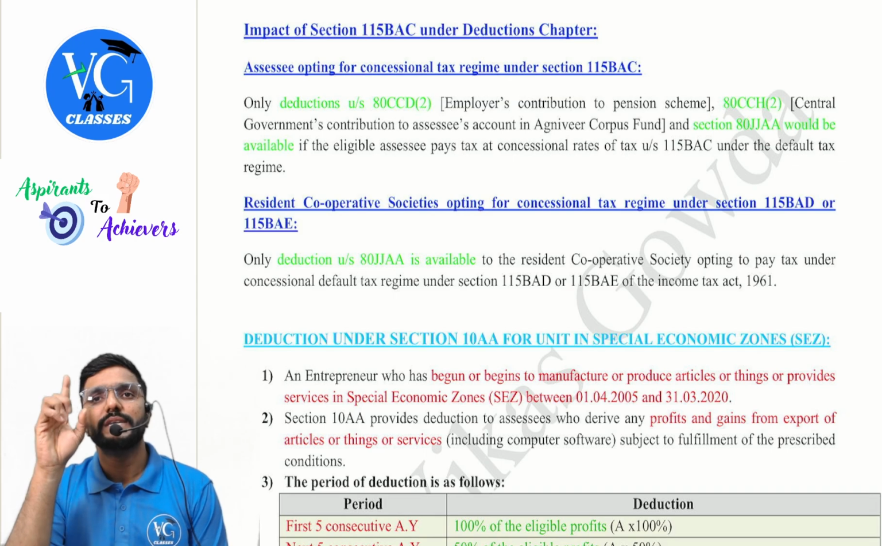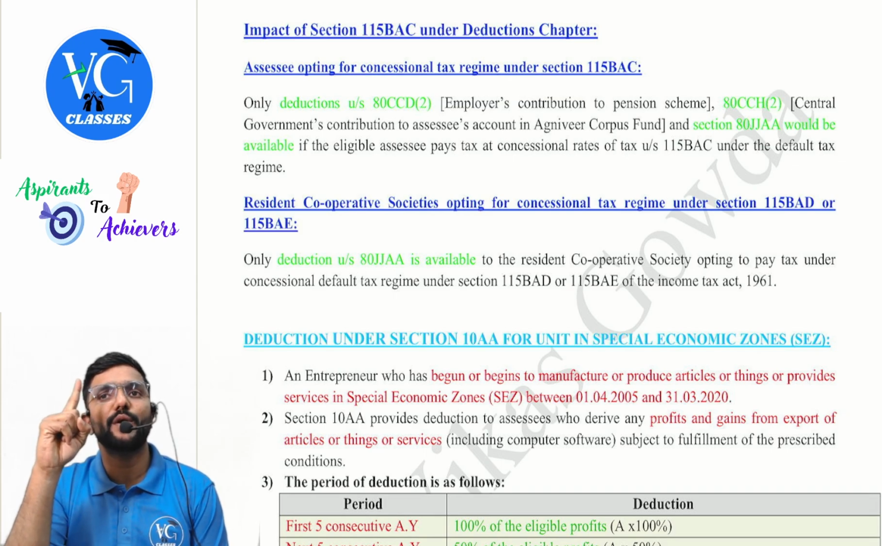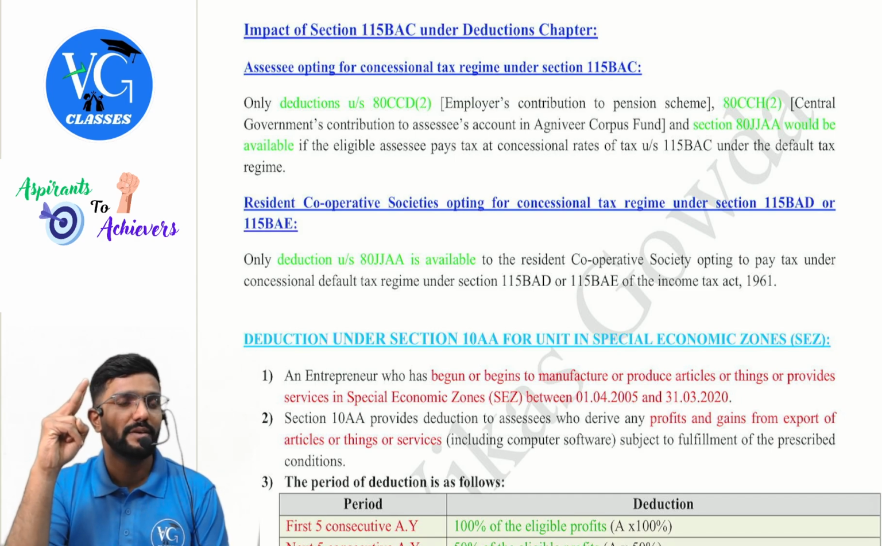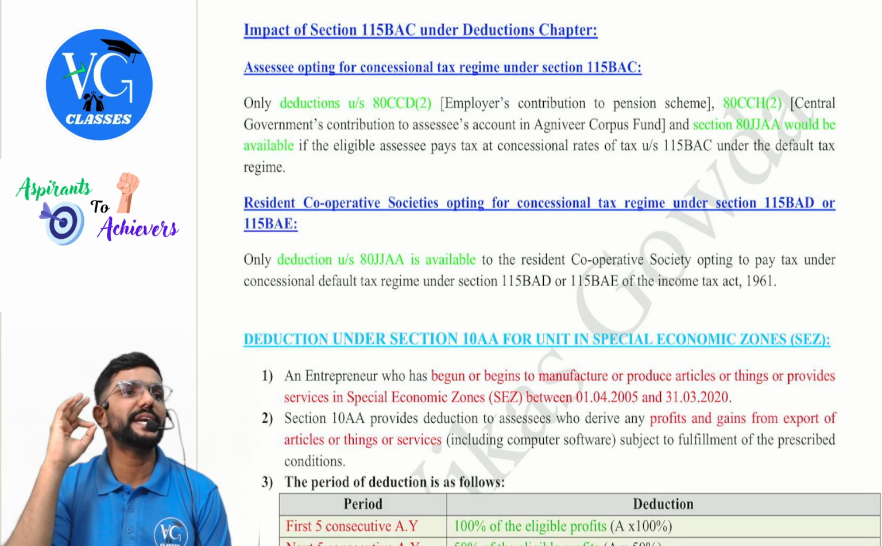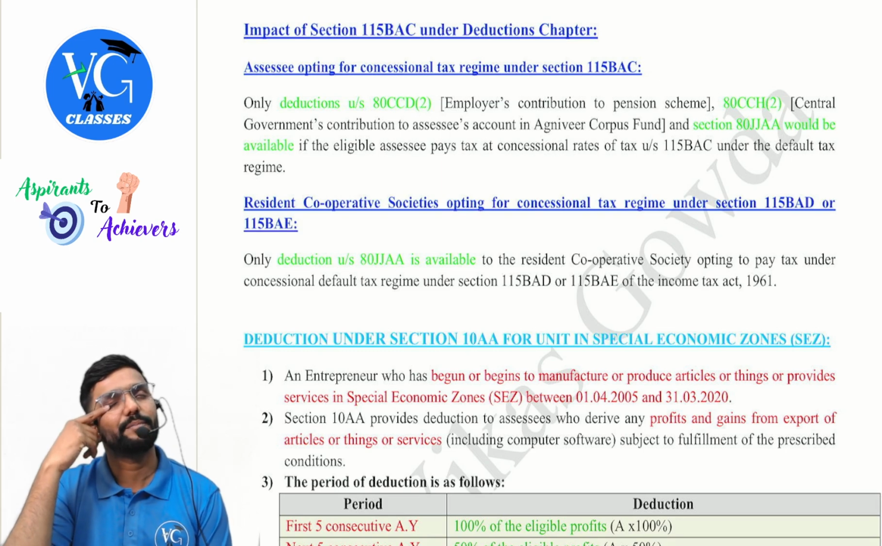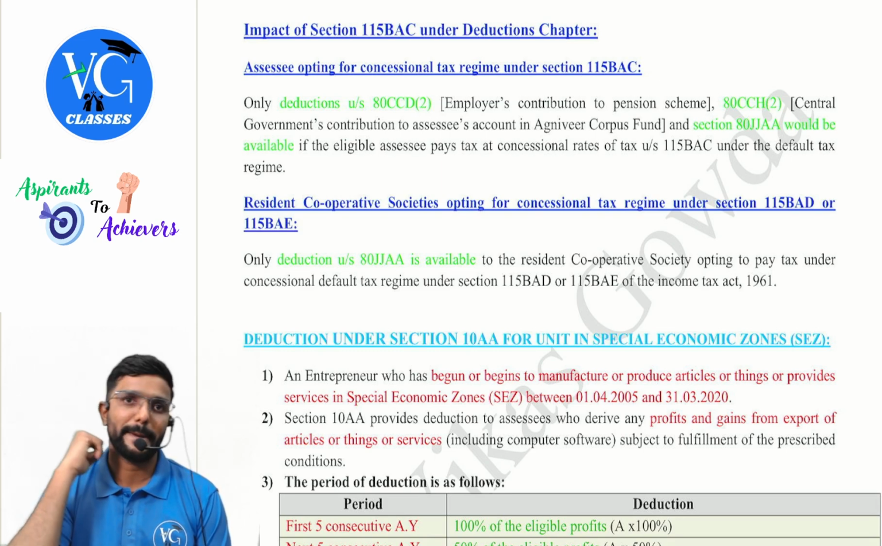What are those, sir? 80CCD subsection 2, employer contribution to NPS. 80CCH subsection 2, employer contribution to Agniveer Corpus Fund or Agnipath scheme. Please be careful, only employer contribution. Sir, what about employee contribution? No deduction. Then one more is 80JJAA. That is for the salary paid to new regular workman.